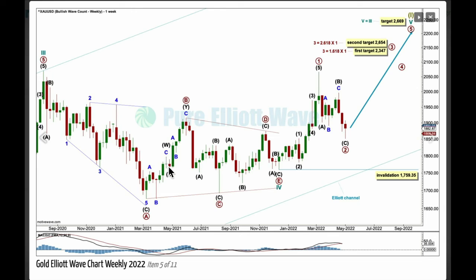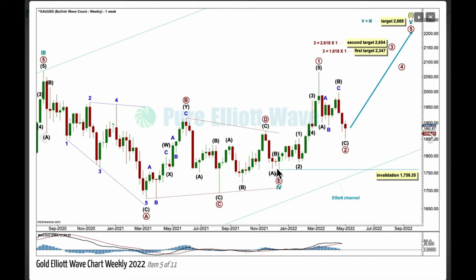X is okay, it's brief and shallow, but Y, this movement would fit better as a 5-wave impulse than it does as a zigzag, but it could be either, so we have to consider both possibilities. It just looks a little bit forced. Again, repeatedly problems with this wave count.